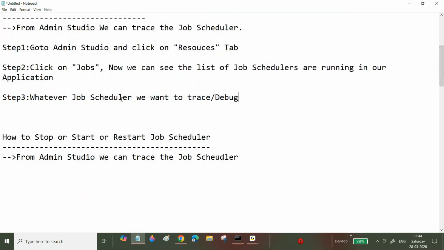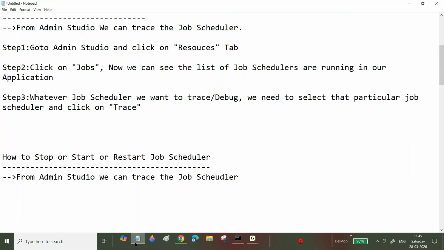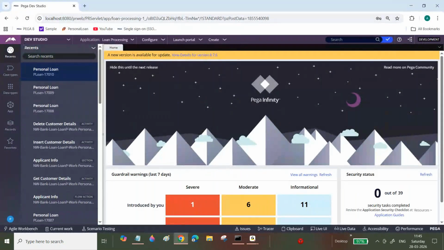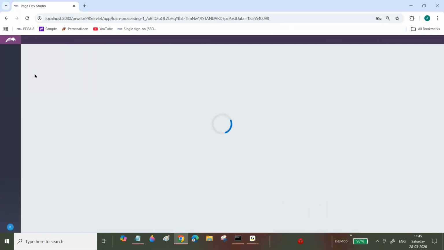Whichever job schedulers we want to trace or debug, we need to select that particular job scheduler and click on Trace. From this trace we have options available. Now go to Admin Studio and click on Trace on cluster. Like that you can select.